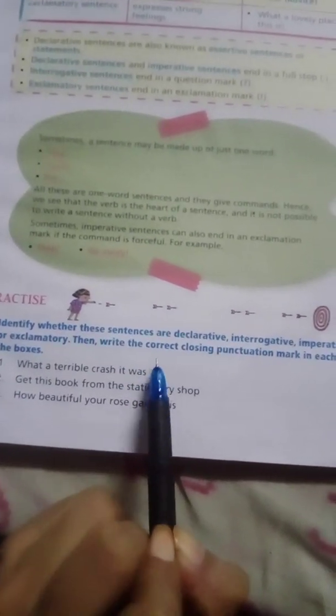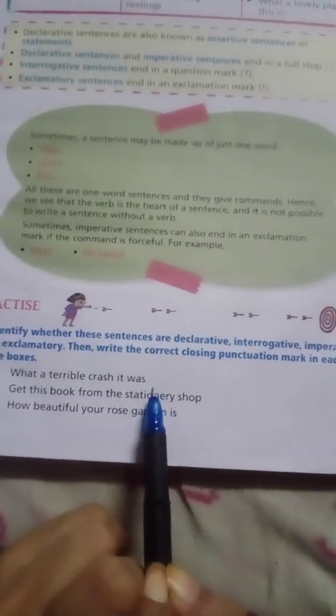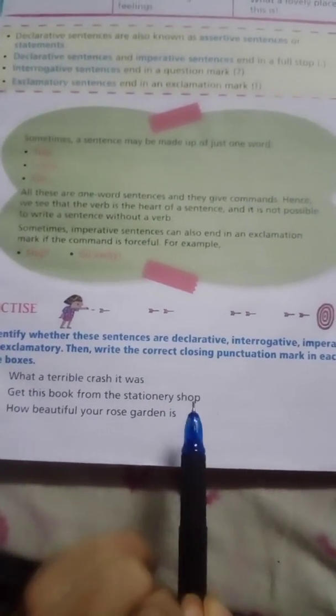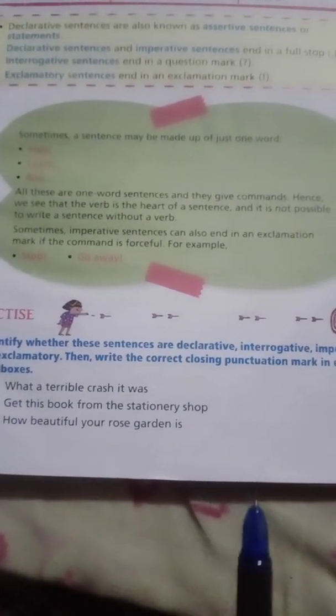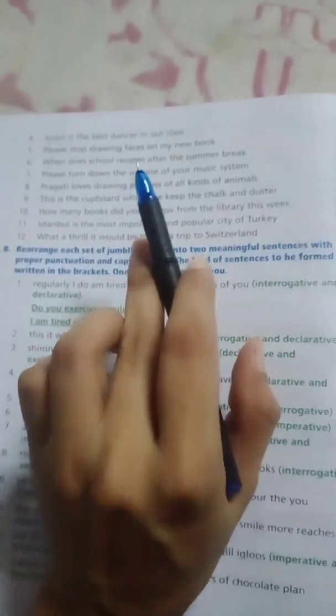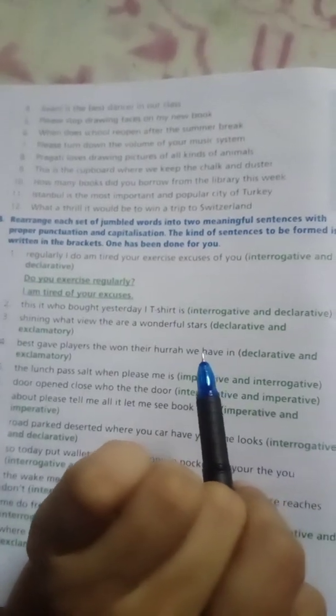You have to write whether it is imperative, declarative or exclamatory, and you have to punctuate also. Here it will be an exclamation mark. Wherever you need an exclamation mark or question mark, you have to put it. This is your homework. Do it in your book first, and after that do this in your copy. No need to send me photos.